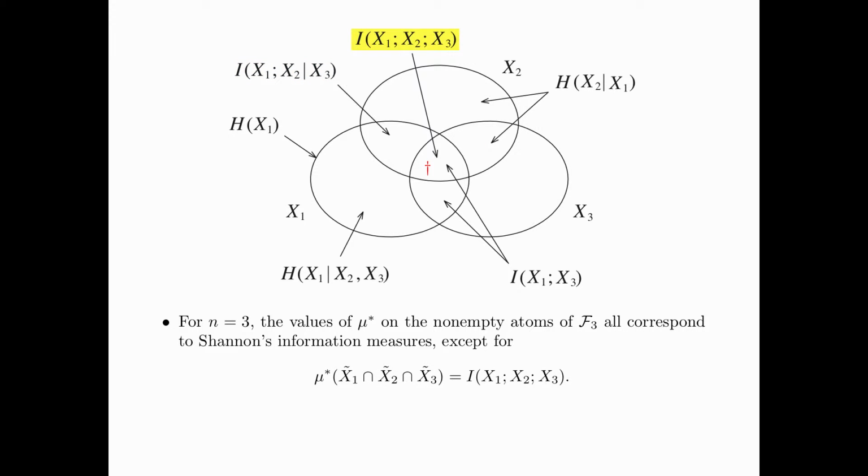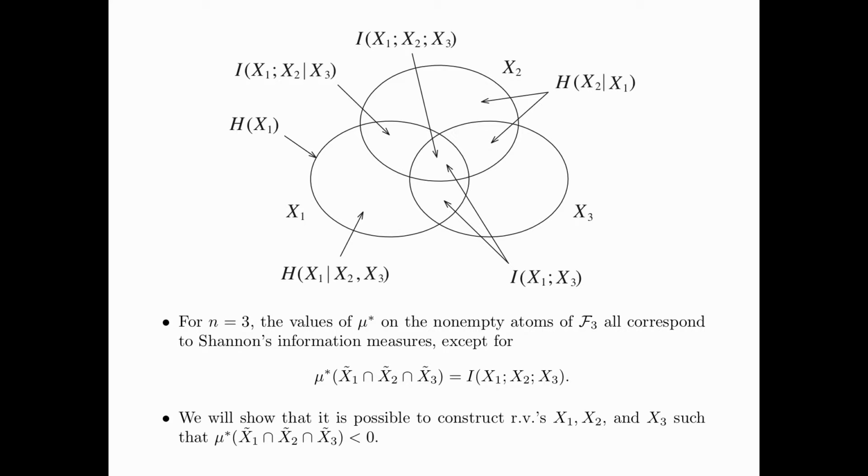However, the atom that corresponds to the intersection of the three sets, mu star of x1 tilde intersect x2 tilde intersect x3 tilde, which in information theoretic notation can be written as I(x1; x2; x3), does not correspond to any Shannon's information measure.